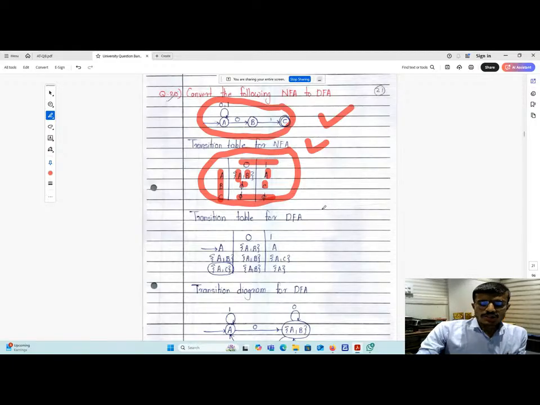Now, as it contains three states A, B, C, the DFA can have 2 raised to n states. So 2 raised to n means what? 8 states will be there, but it will be very hectic and time consuming to draw all these 8 states. So what can we do?